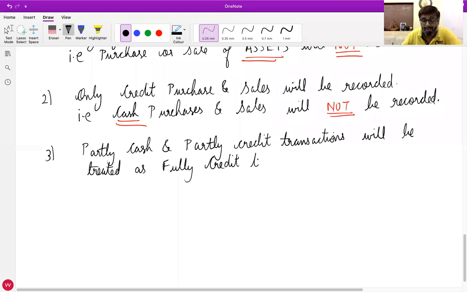Partly cash and partly credit transactions will be treated as fully credit transactions and recorded in these books with full amount.